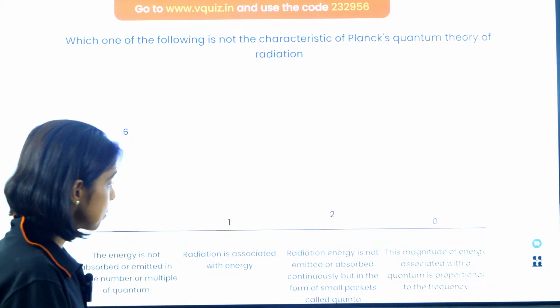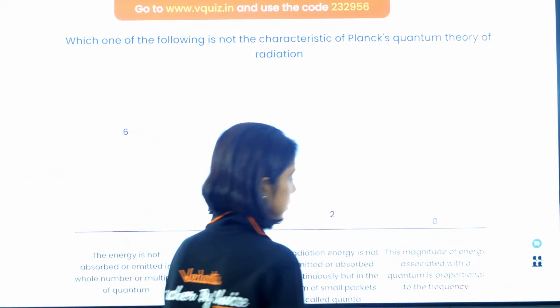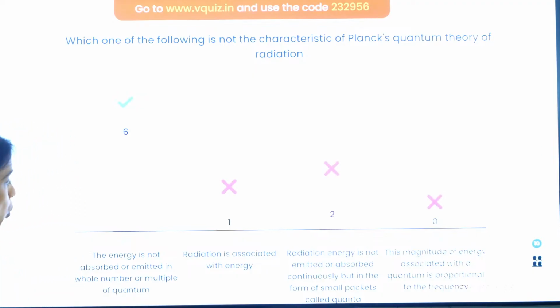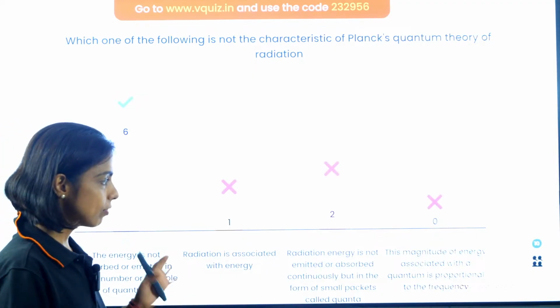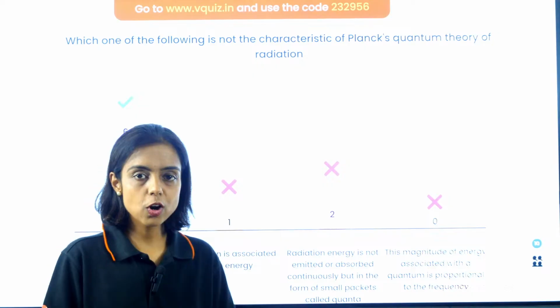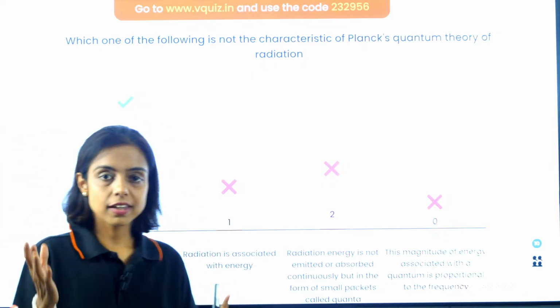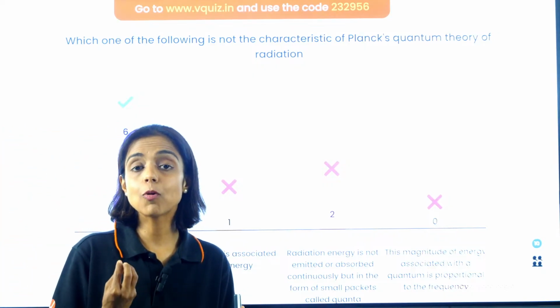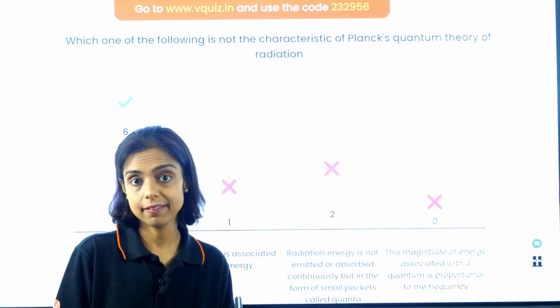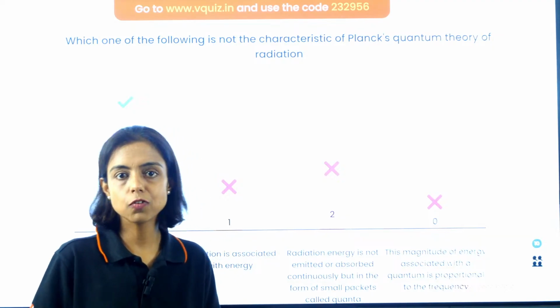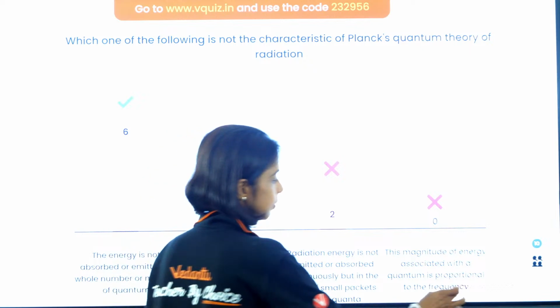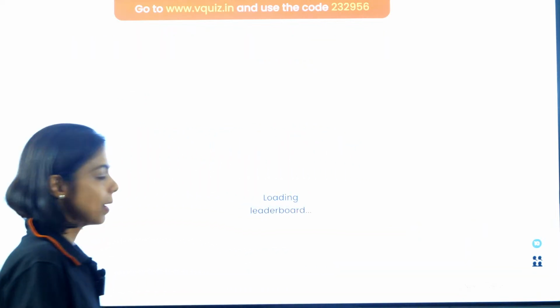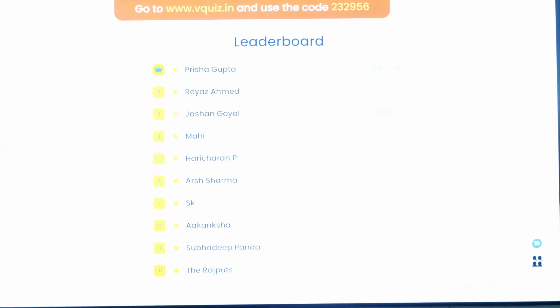Okay, time is up. Let's see the result, guys. Oh, most of you gave the right answer. So, of course, energy is emitted or absorbed in the form of quanta, which have whole number n, right? 1, 2, 3, 4, and so on. Let's see the leaderboard. It was a Planck's quantum theory based question again.